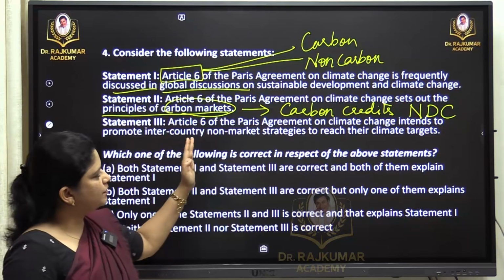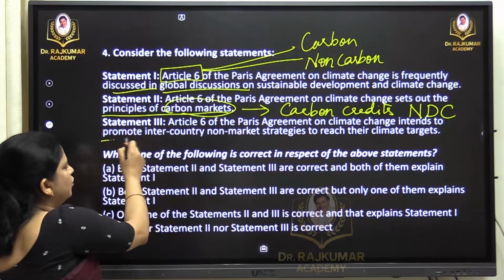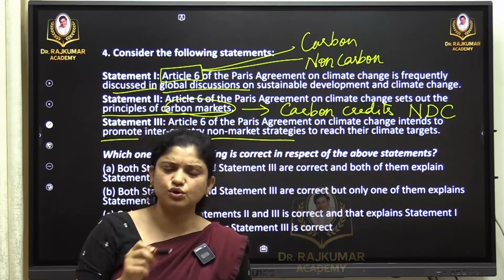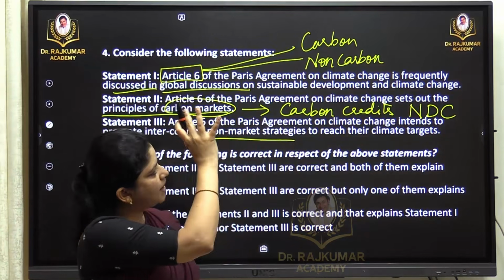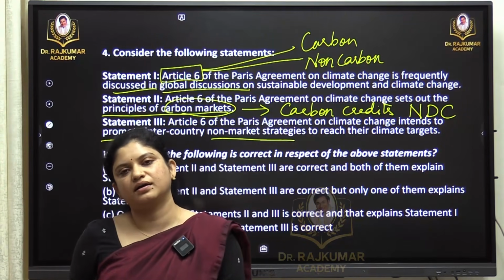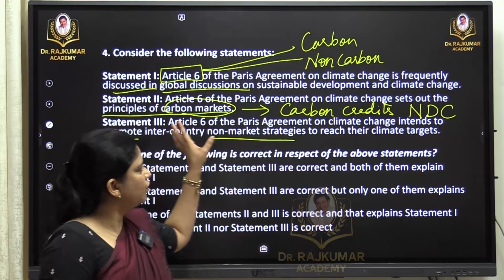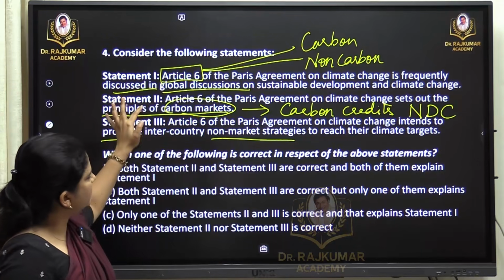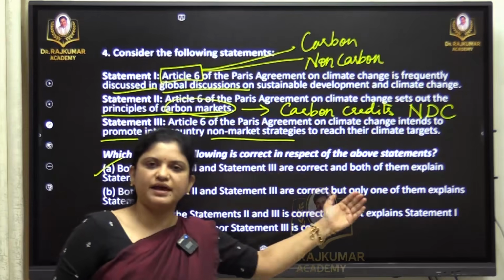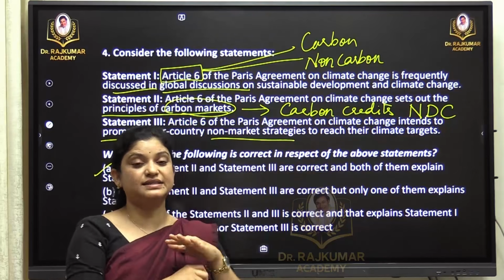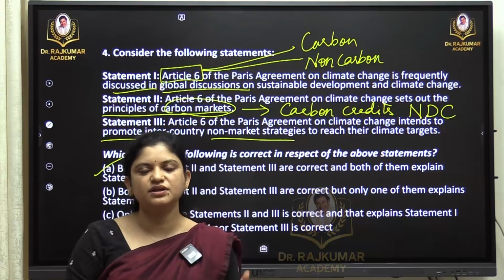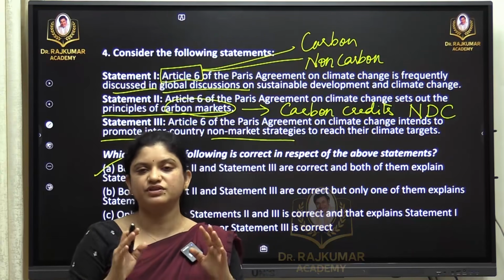Article 6 of the Paris Agreement on Climate Change intends to promote inter-country non-market strategies to reach their climate targets. Yes. So this entire thing speaks about the carbon market itself. Article 6 means carbon market, and there are two ways, carbon and non-carbon market mechanisms. According to the sections we have, one is connected to the other two. So we go for option A here, wherein both of them explain the previous statement. There is a clear transition, no abrupt statement in between. All three statements are connected to each other, and factually correct.